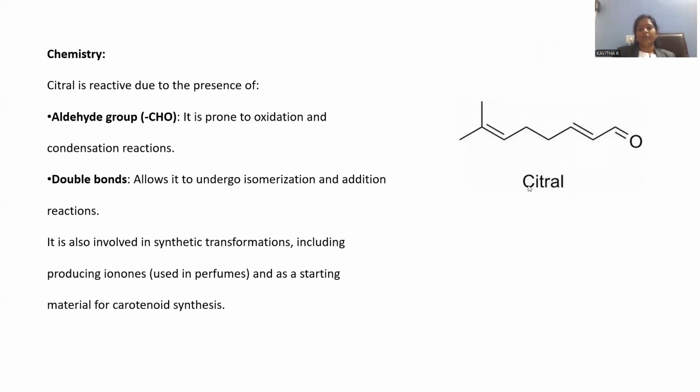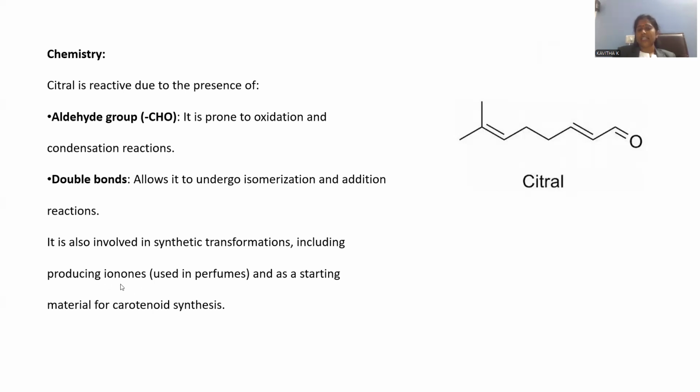And the existence of double bonds: there is a possibility for isomerization. Wherever double bonds are located, double bond orientation matters for their characteristic properties. Whichever position the double bond lies in, it imparts its properties, right? So isomerization matters for its properties. Addition reactions are also characteristic due to the existence of these double bonds, so double bond chemistry also operates in the citral molecule. It is also involved in synthetic transformations. Other products are possible by means of transformation reactions, producing ionones.